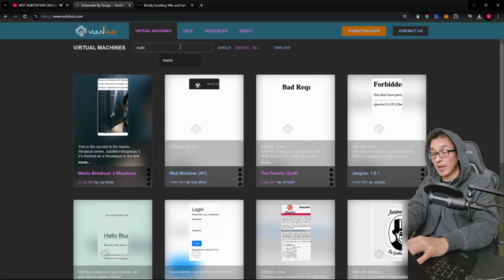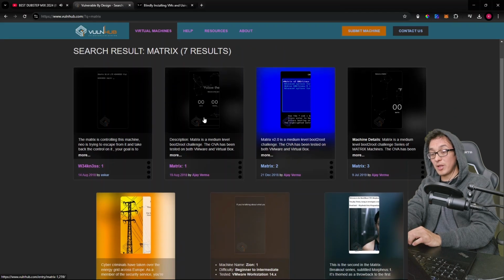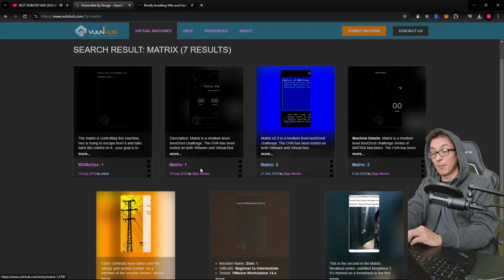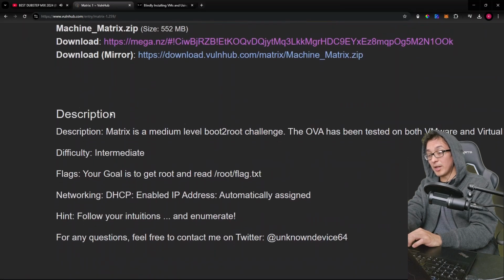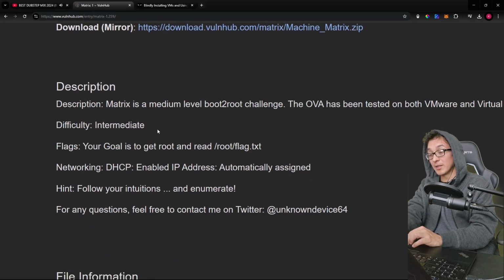Over here on the search bar, we're going to go ahead and type in Matrix. There's actually 3 different options that we can download that have been uploaded from AJ Verma. Shout out to AJ for uploading this VM. And here you can see that the difficulty of this machine is intermediate. Your goal is to gain root access and to read the flag.